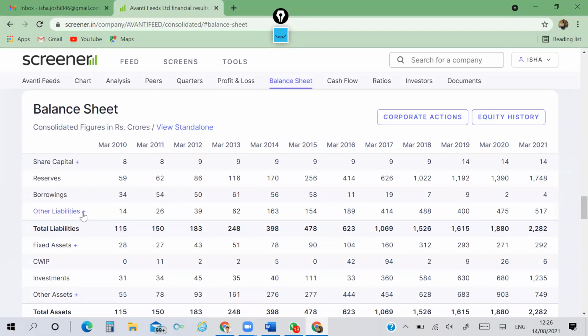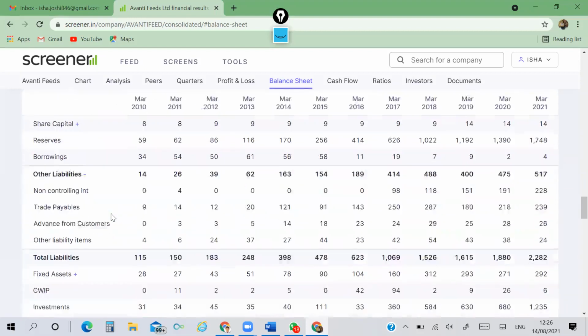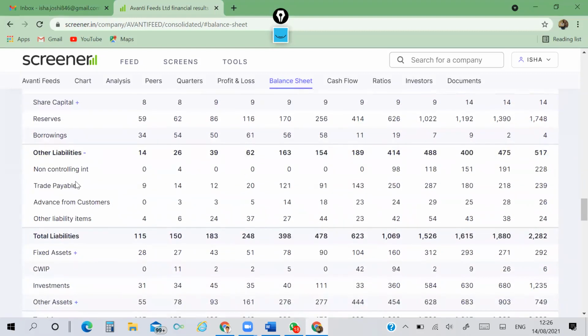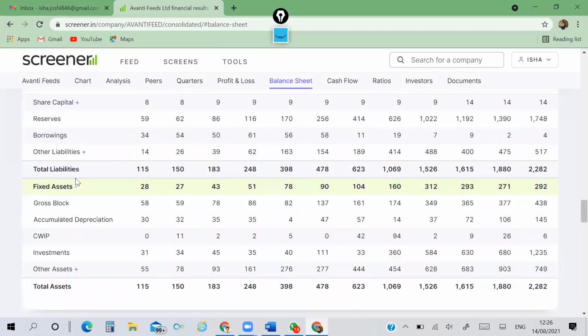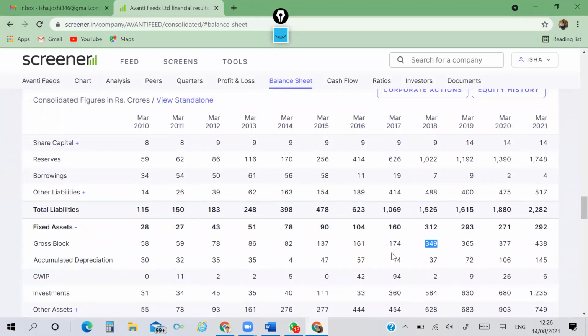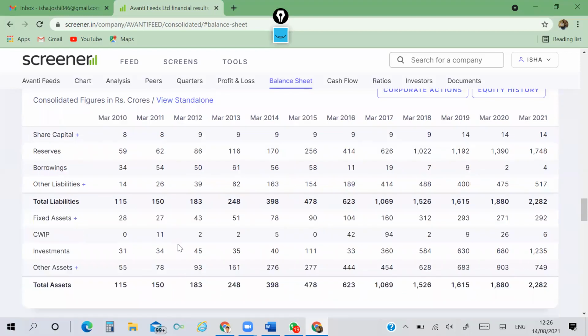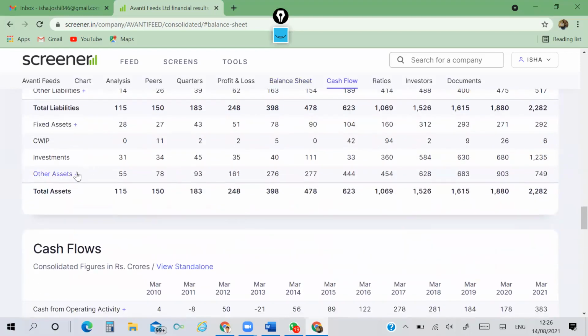Yeah, new shares. That's why the total face value has increased. Reserves, other liabilities. If you click on that, the breakup of that other liabilities will appear. Fixed asset, if you click there, gross block. If we see here, there is a massive increase in the gross block. It means they had gone for capacity expansion, new equipment purchased. Here also there is a little bit of increase. So accordingly, as per your choice, you can use these things.